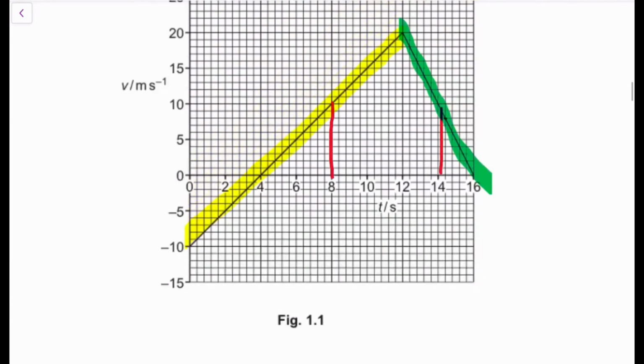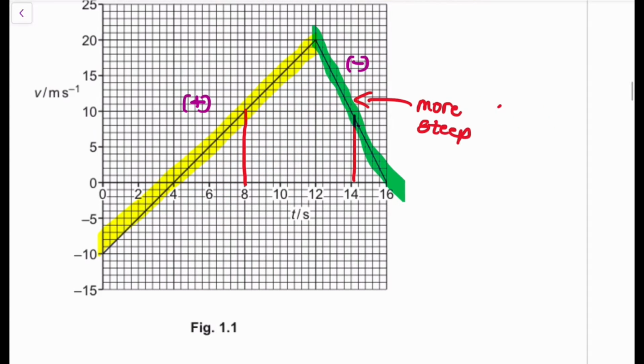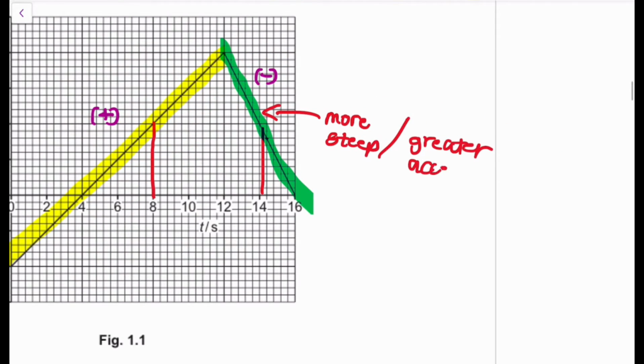So the direction of the gradient: this is a positive gradient, but this is a negative gradient, meaning that this negative gradient is opposite in direction to that positive gradient. And as you can see, this graph is more steep. So what does it mean? It implies that it's going to be a greater acceleration because you have a more steep graph.